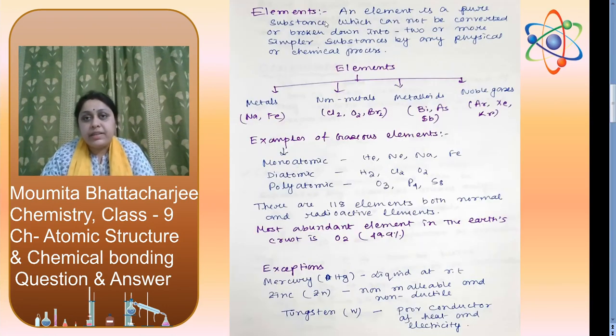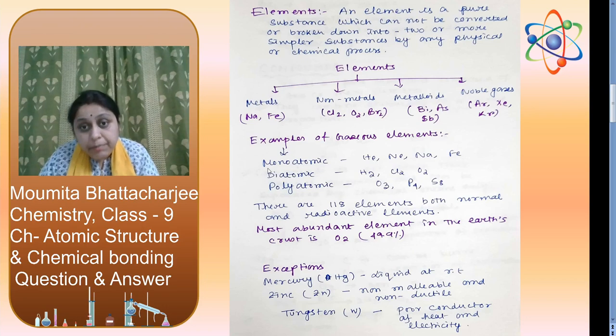Next, what are elements? An element is a pure substance which cannot be converted or broken down into two or more simpler substances by any physical or chemical process. Elements can be classified as metals, non-metals, metalloids and noble gases. Some examples of metals are sodium, iron. Non-metals: chlorine, oxygen, bromine. Metalloids: bismuth, arsenic, antimony. Noble gases: argon, xenon, krypton, etc.